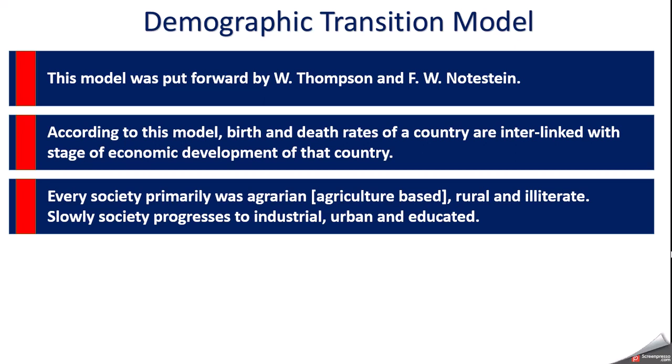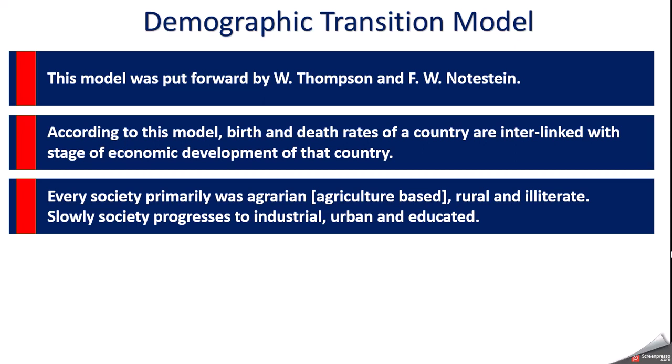The third point you remember, every society was agrarian. That means in the beginning, all societies, all countries were not so developed. Even though today England, France, Germany are highly developed, in the beginning they were also in the primary stage. Their people depended on agriculture, farming, domestication of animals, and they were living in villages.